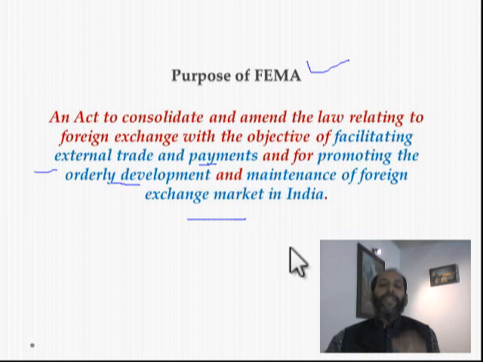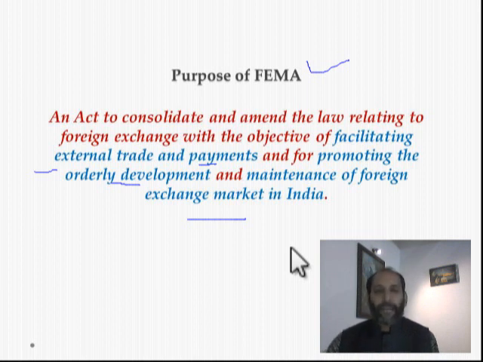Before we go further, you must understand the meaning of the word foreign exchange. I'll give you a simple example. If I want to go to the United States of America, I have only my Indian currency. I don't have a foreign currency, US dollars. So I will buy some US dollars through an authorized dealer or a banker, and convert my INR, Indian National Rupee, into US dollars. For traveling to the USA, I require US dollars.